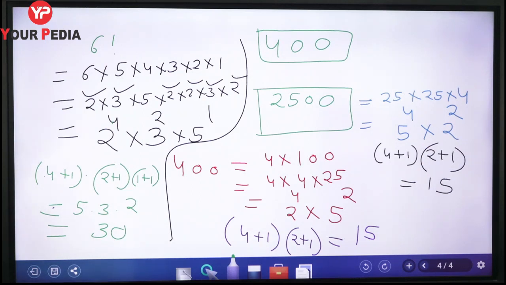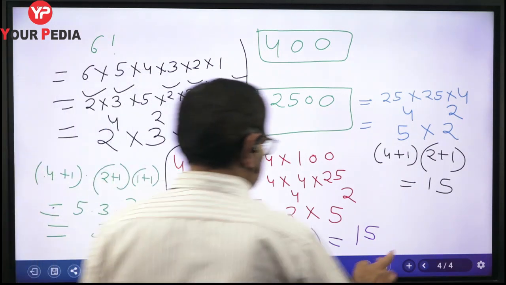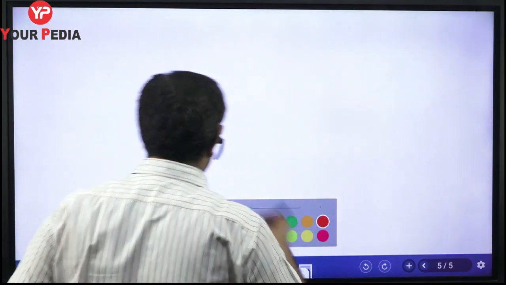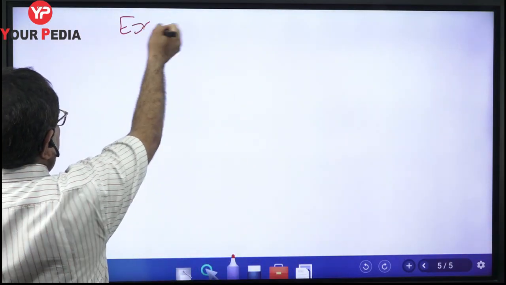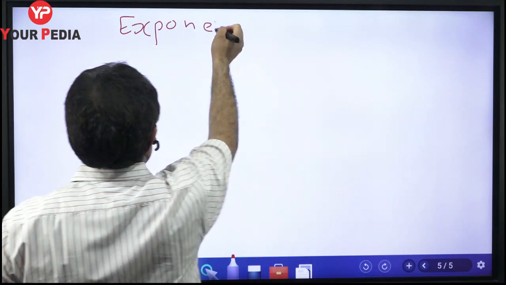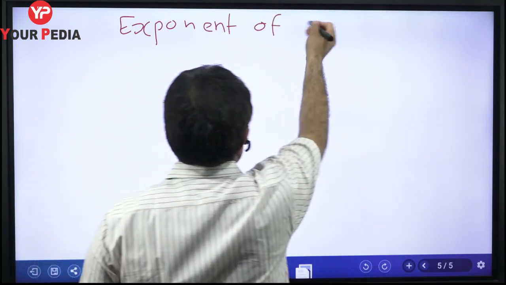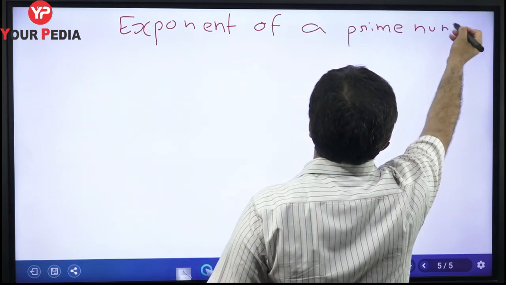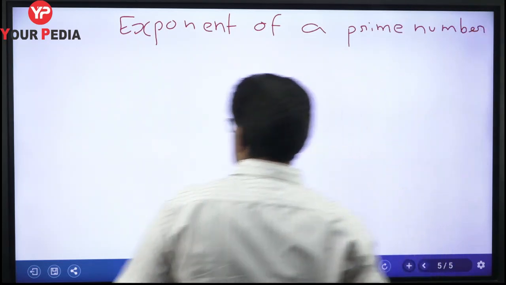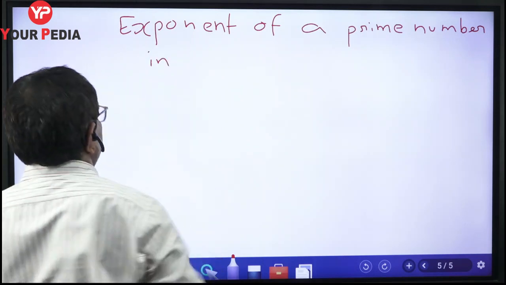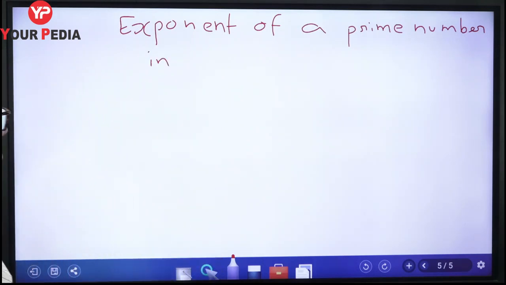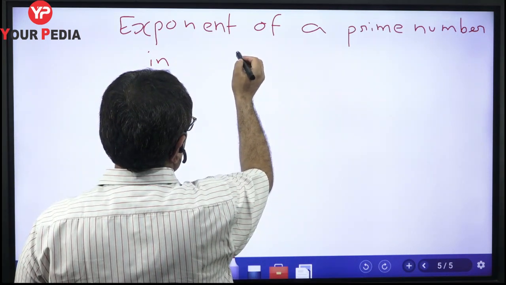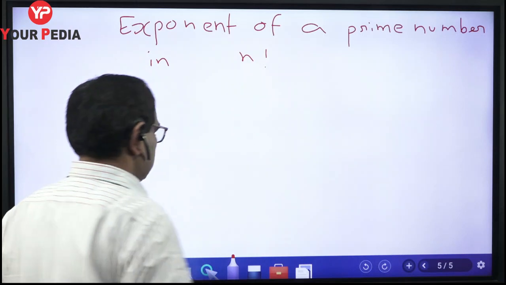Our second concept is now the exponent of a prime number in n factorial.